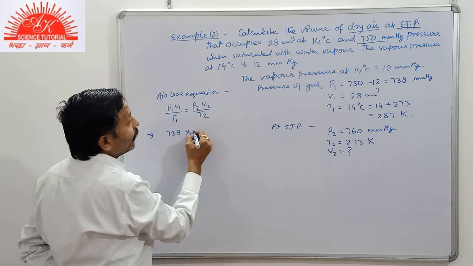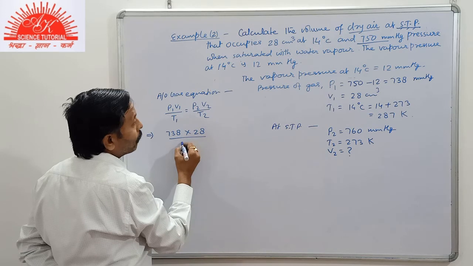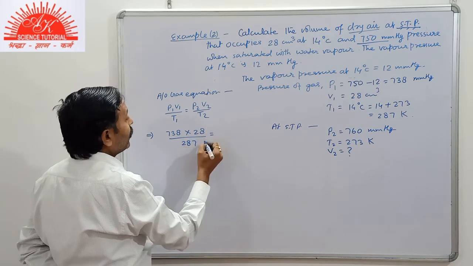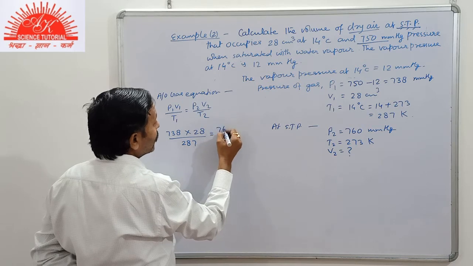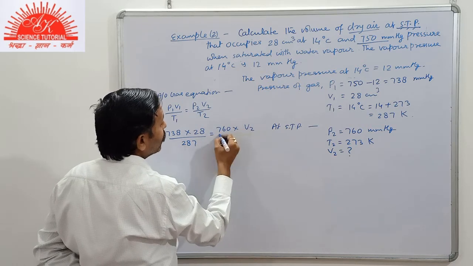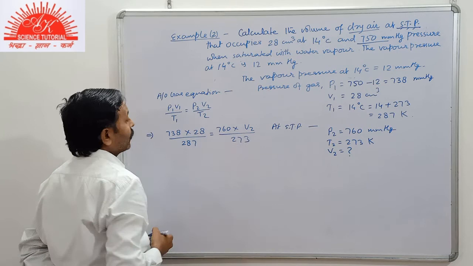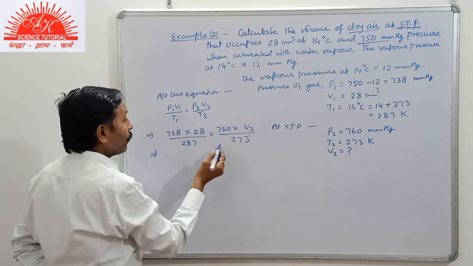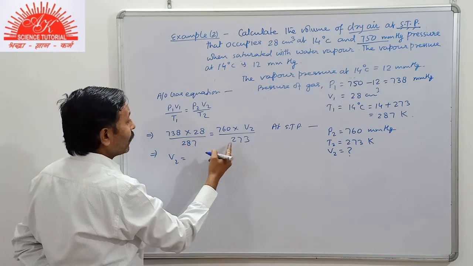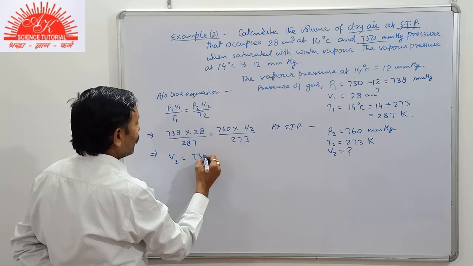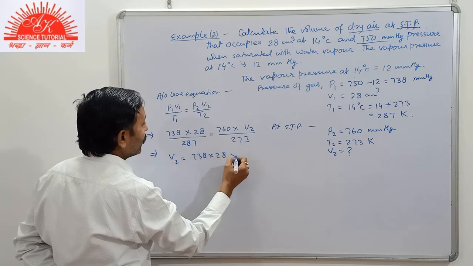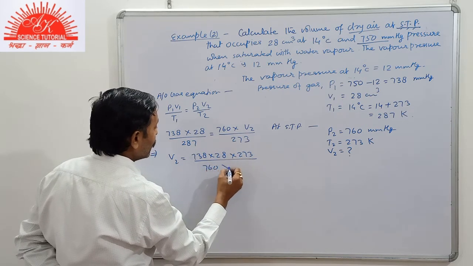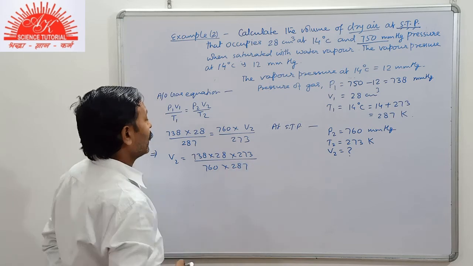Now the values are used: 738 into 28 by 287 is equal to, here the pressure is 760, into V2 by 273. Now we will solve here. We will make V2 the subject. Then it is 738 into 28 into 273 by 760 into 287.